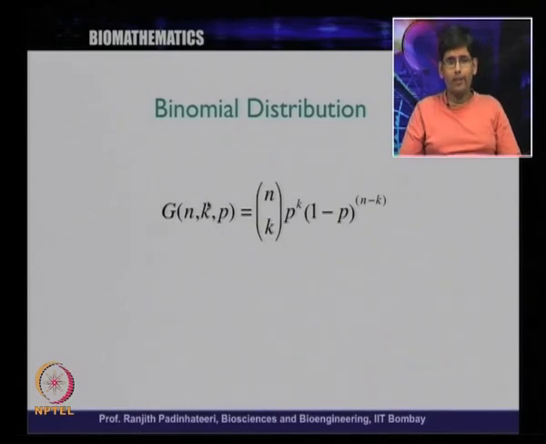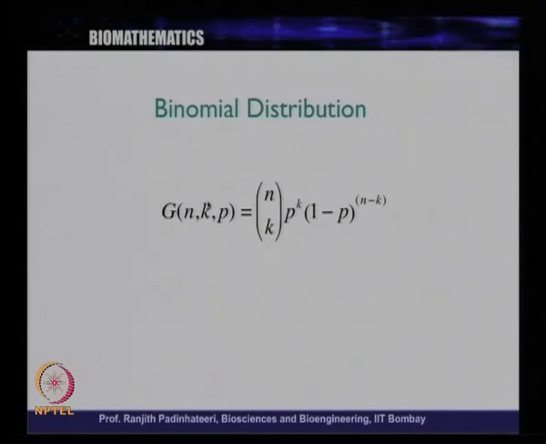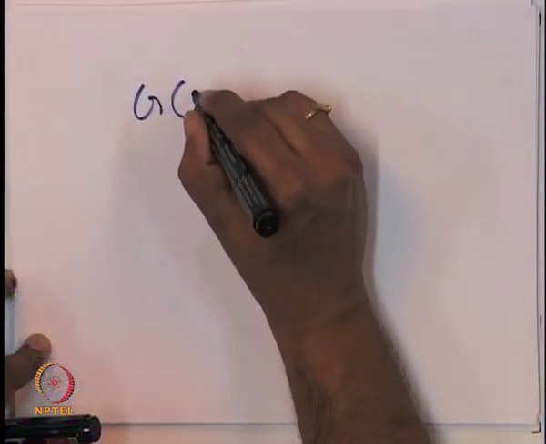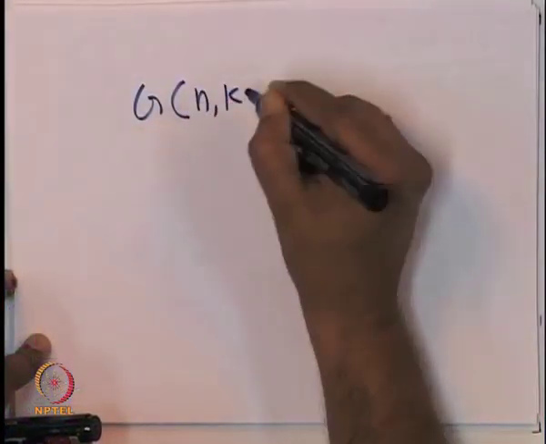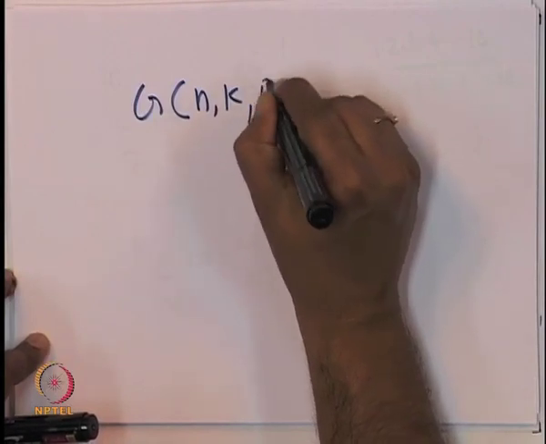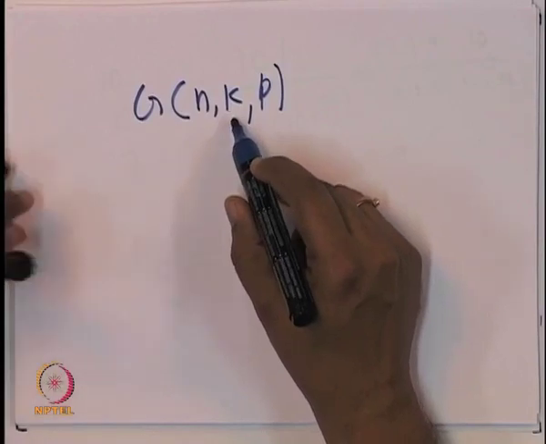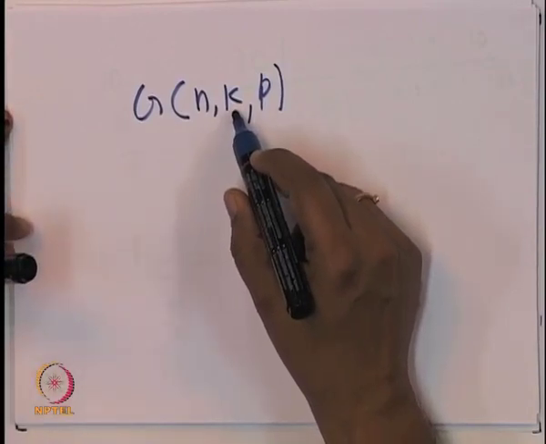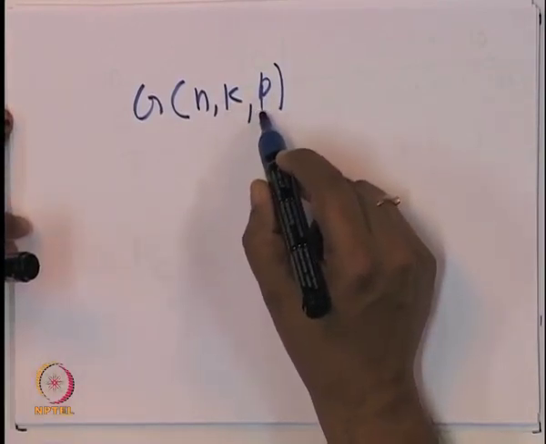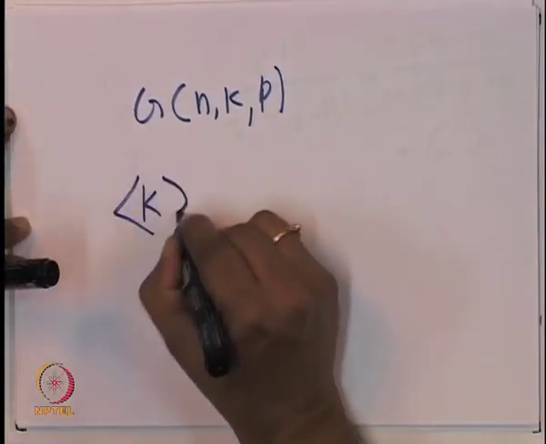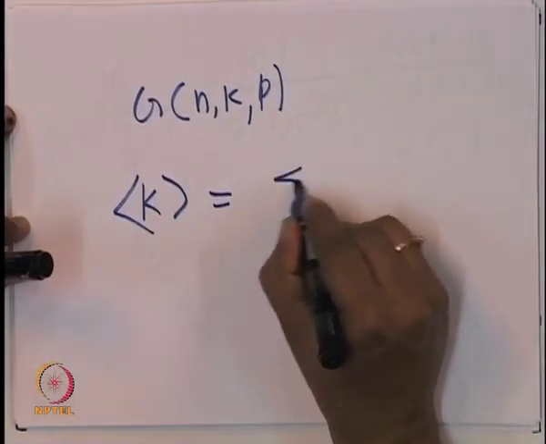Just like we learnt various distributions, we have this binomial distribution, g of n comma k comma p, where if there are n, what is the probability that k of them will be this particular allele is the question. And then we can calculate the k average, just like we have been doing.